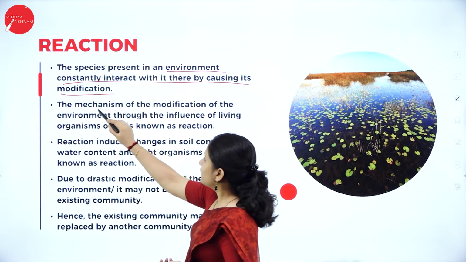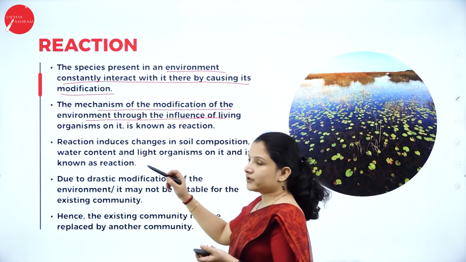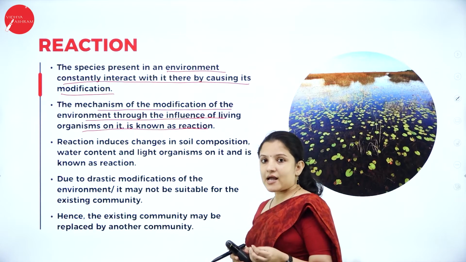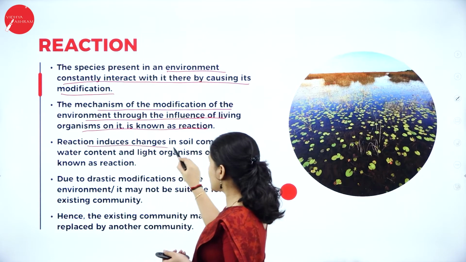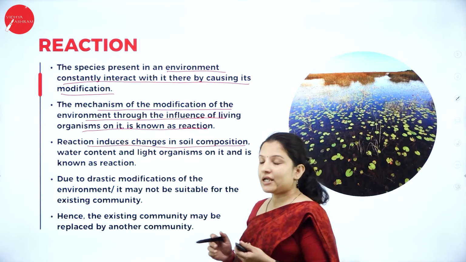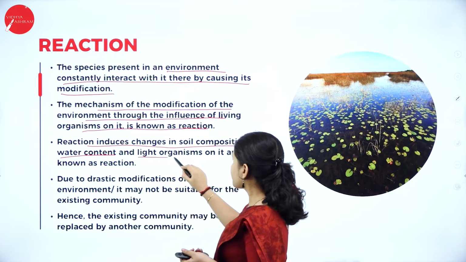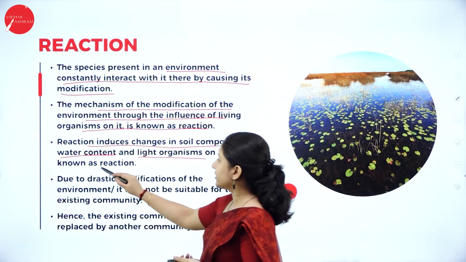The mechanism of modification of the environment through the influence of living organisms is known as reaction. Reaction usually induces a change in the soil composition, a change in the water content and also the light available, and this is also known as reaction.